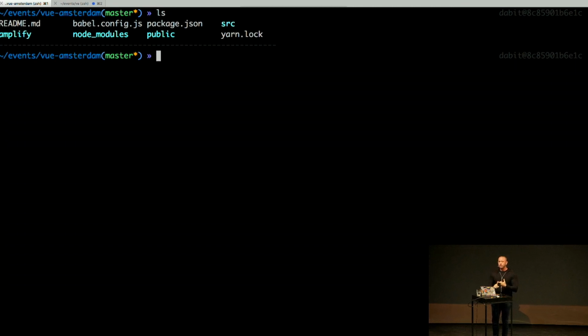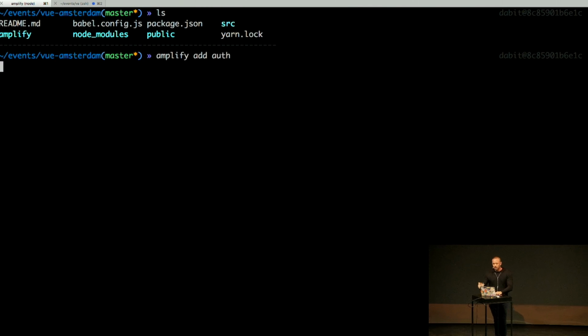So I want to add 2 features. I want to add authentication, and I want to add a GraphQL API. And I want to build an app to let people create a conference and let people interact with the conference and see talks. Because after coming to this conference, I kind of want to go home and start my own Vue conference. So that's what we're going to do. So I'm going to run amplify add API. Well, actually, let's add auth first.